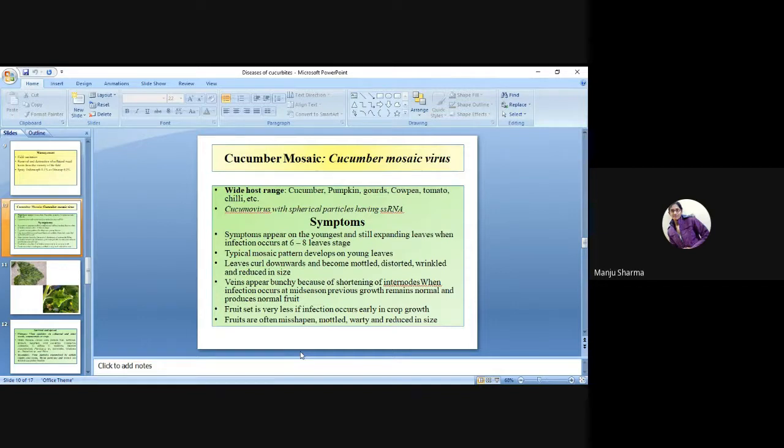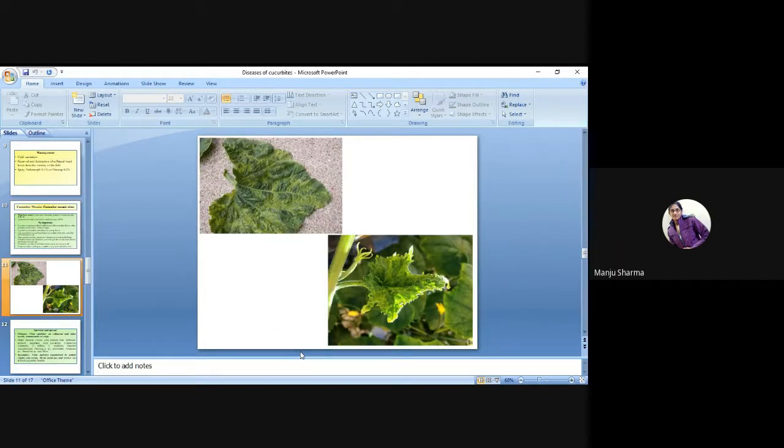Previous growth remains normal and produces normal fruits. Fruit set is very low if infection occurs early in crop growth. Fruits are often misshapen, mottled, warty, and reduced in size. These are the symptoms of the disease.